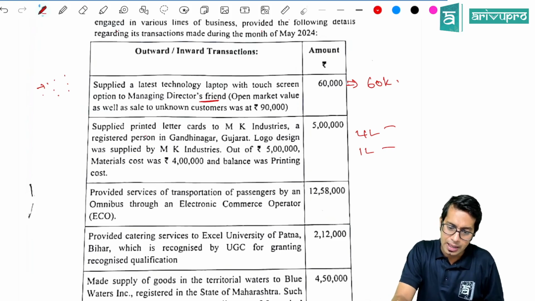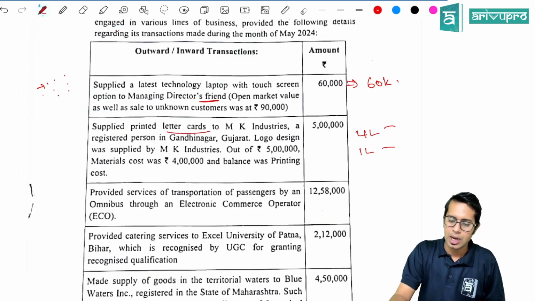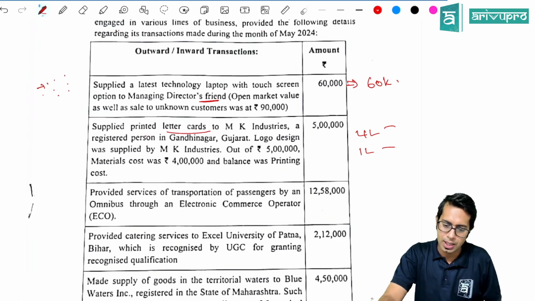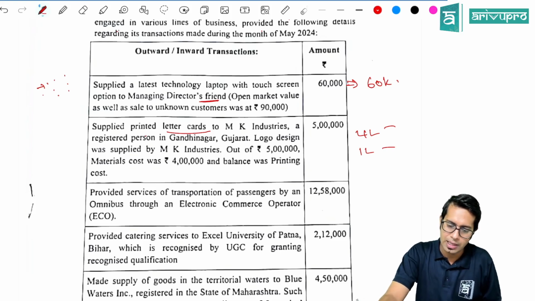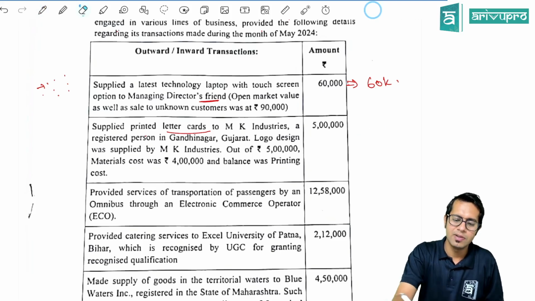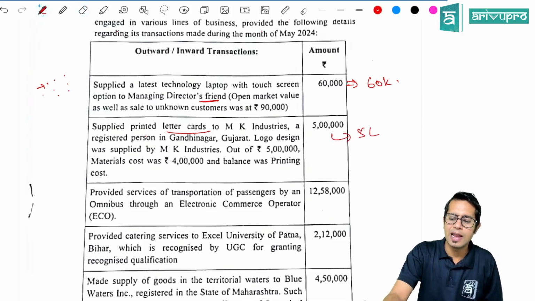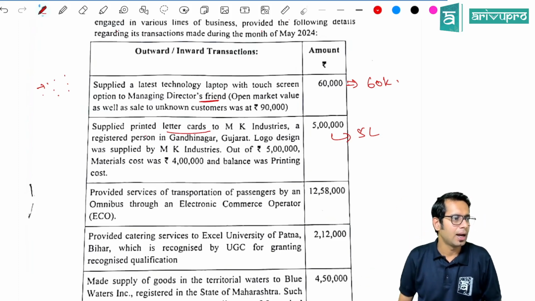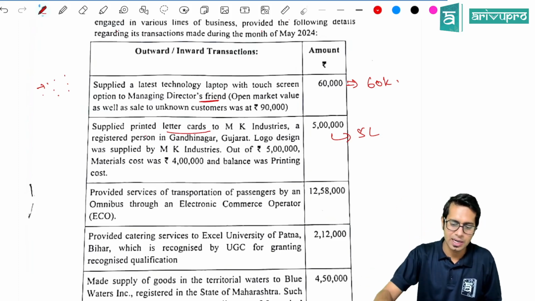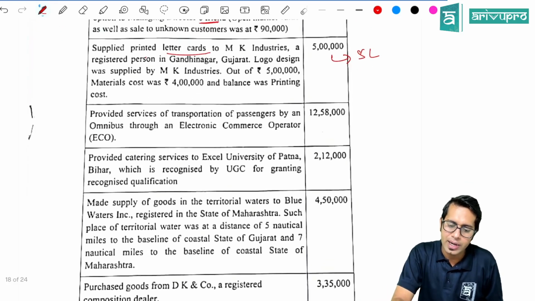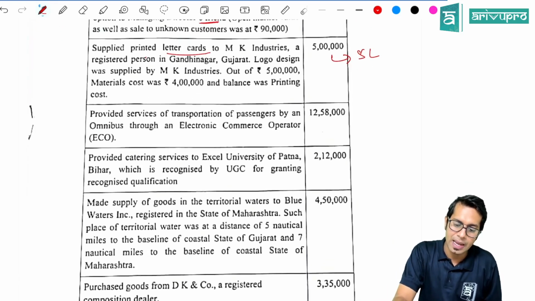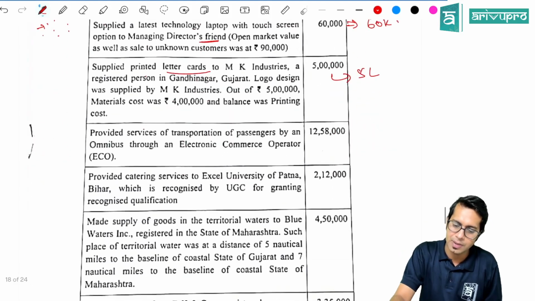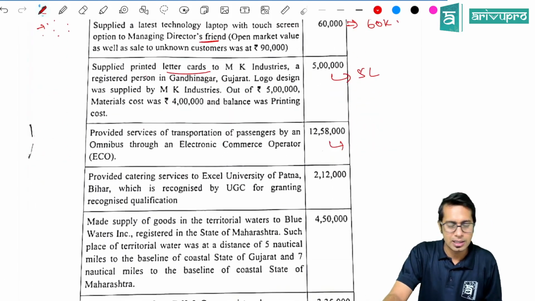But here this was with respect to supplied printed letter cards, and the material cost was 4 lakh and 1 lakh. So here this will be treated as a printing contract and the entire 5 lakh rupees. In your supply topic, there is a clarification which says the entire contract will be treated as supply of services and accordingly taxed. Provided services of transportation of passengers by an omnibus through an e-commerce operator private limited company, it is taxable.